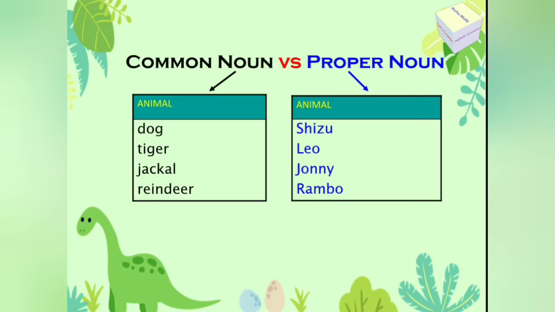Dog is a common noun. If we have given the name of our dog like Shizu, then Shizu is the name of the dog. The particular dog's name is Shizu, so Shizu is a proper noun. Likewise, tiger is a common noun. Leo is a proper noun. Jackal is a common noun. Johnny is a proper noun. Reindeer is a common noun. Rambo is a proper noun. So all these on the right side we have given the name to the animals, so they are proper nouns. But on the left side, it can be any dog, any tiger, any jackal or any reindeer, so these are common nouns.